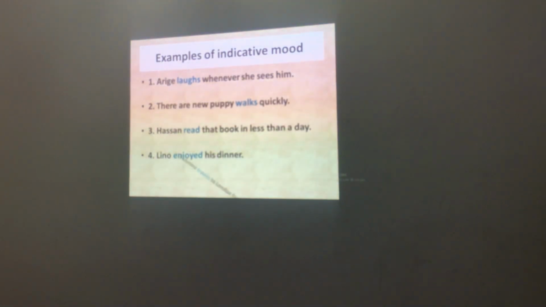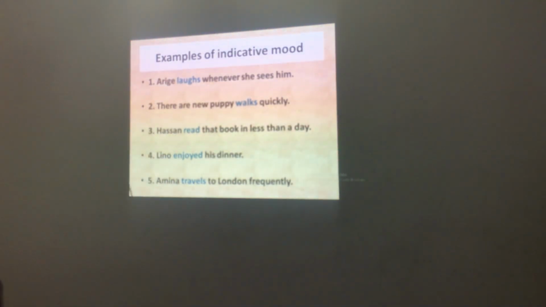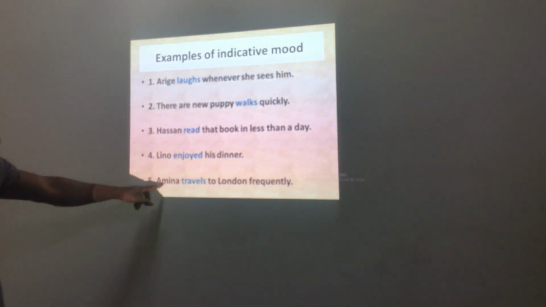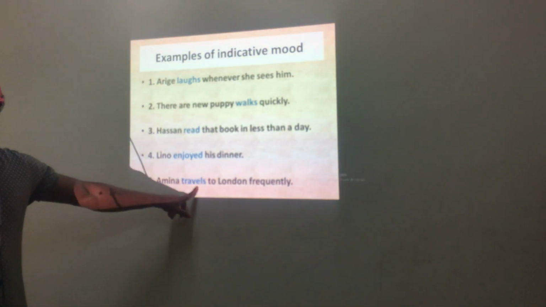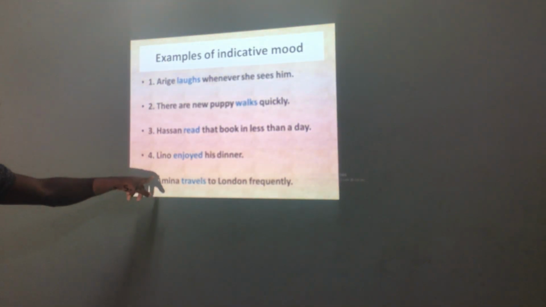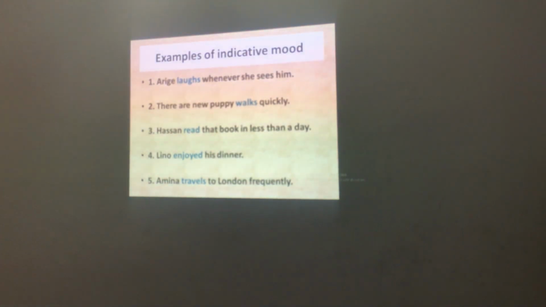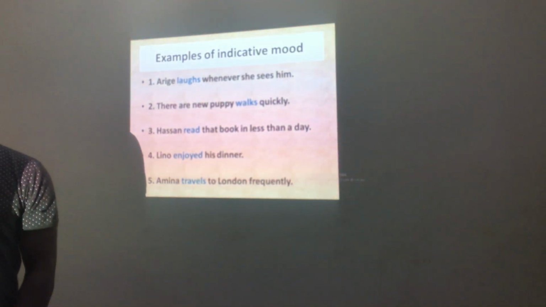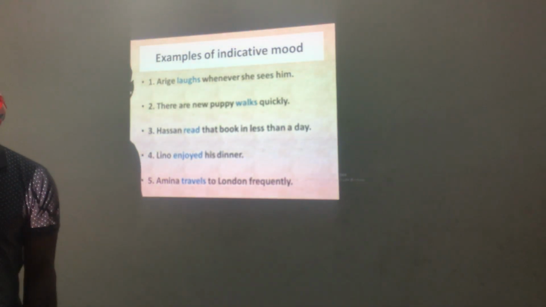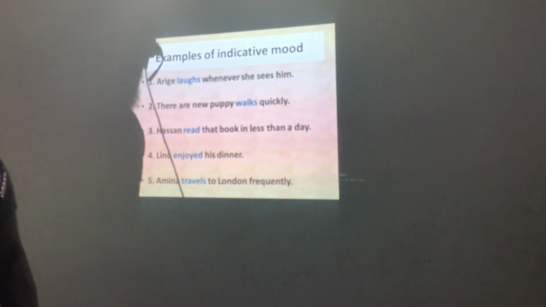Okay, so now example 5, we have: Amina travels to London frequently. Now here, what did Amina do? Travels. Okay, what she did is she travels. So Amina travels to London frequently. So here now, the word travels is the indicative mood. Now we move.